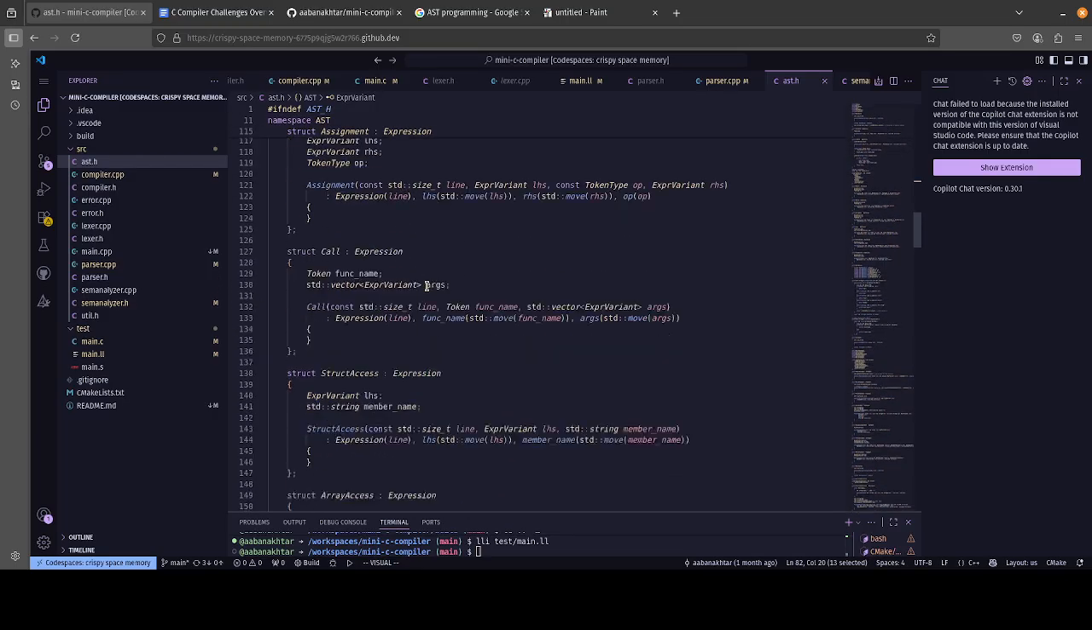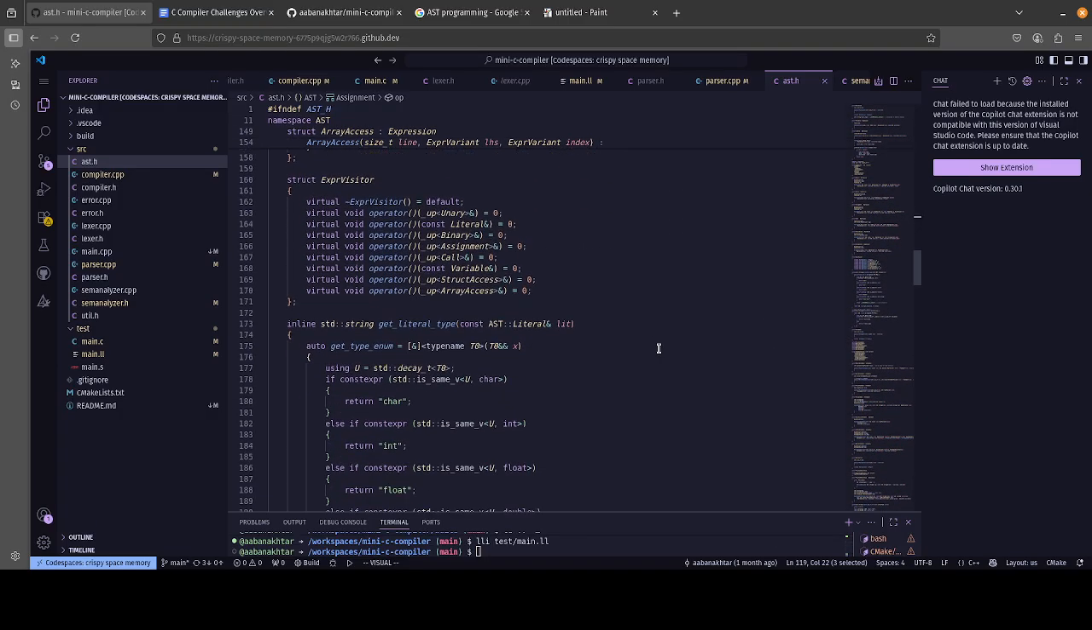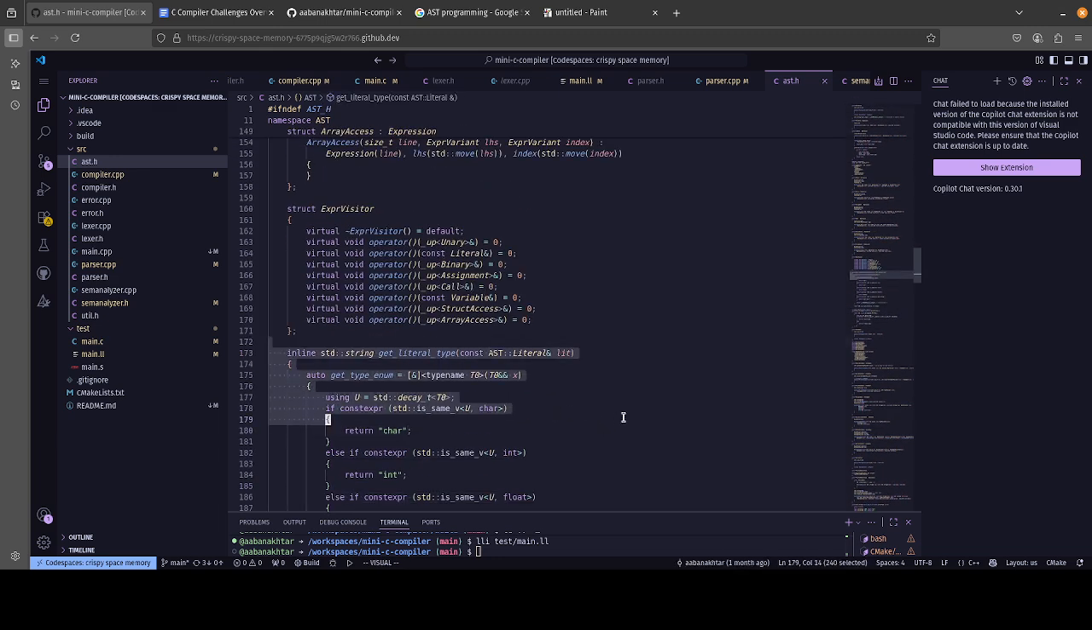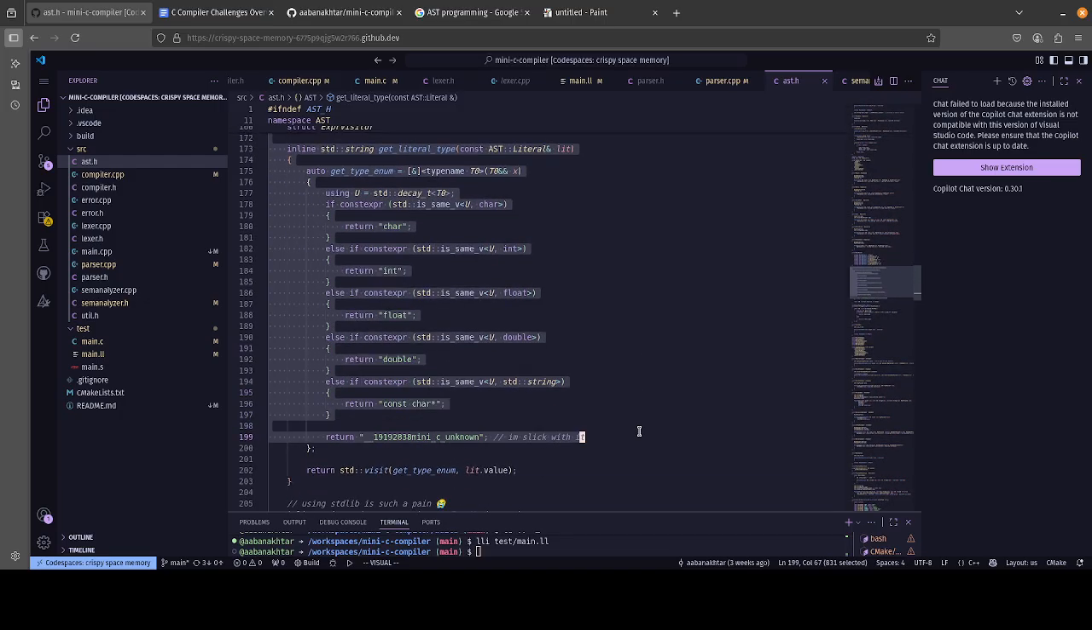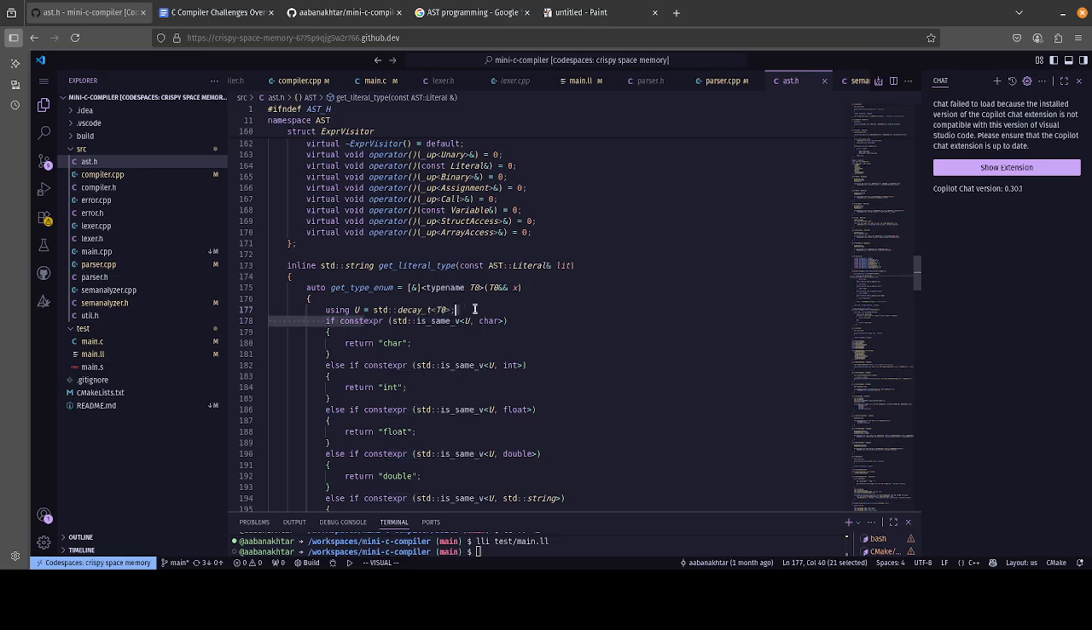Pretty straightforward. For example, our assignment has a left-hand side, a right-hand side, and an operation. The left-hand side is where you're assigning to. The right-hand side is what you're assigning to the left-hand side. The operation is the method of assignment, like times equals and stuff like that, where you could do that sort of multiplicative thing. Then there's get literal type. This is some more C++ shenanigans. If you want to get the type of something, you have to create a visitor, and it's kind of unclean, but it is what it is, I guess.